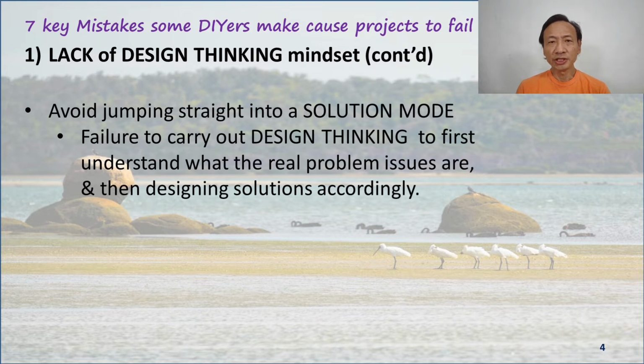What you want to avoid is that typically we jump from a problem straight into a solution mode without actually trying to understand the problem carefully. Are there facets that were missing? Are there people we should be talking to? Are there some elements of the problem that are more important than others? Is there a priority list? Failure to carry out design thinking to first understand what the real problem issues are, and then designing solutions accordingly, can just lead to activity which just leads to inadequate, inappropriate, unsuitable solutions, and this is something we must avoid.